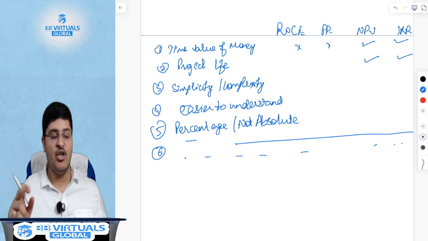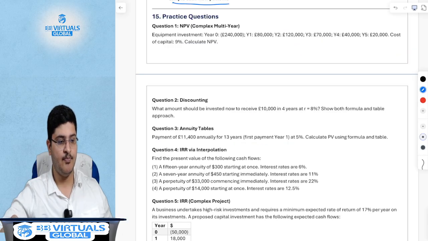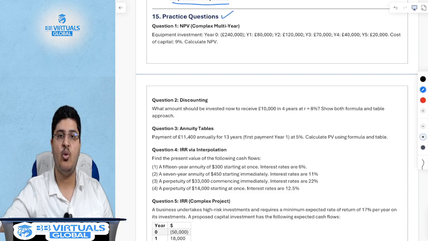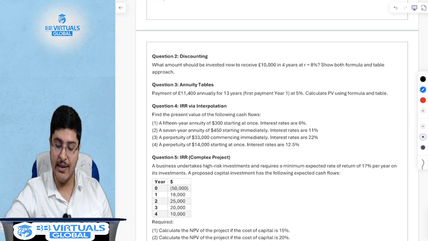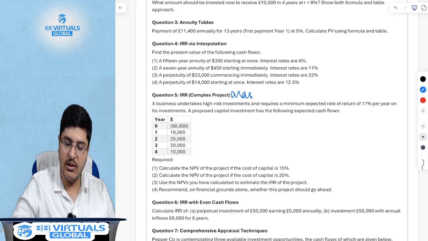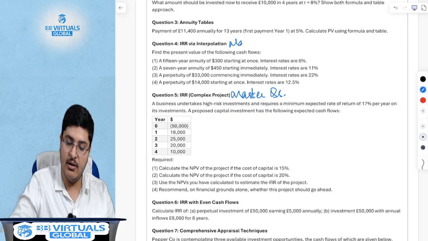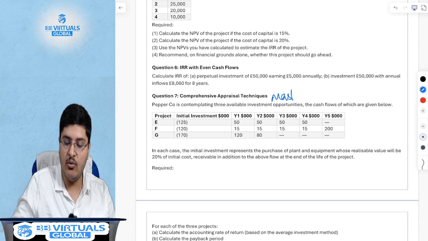Now let us solve 2 or 3 master sums. At the end of every chapter, I have given questions for practice, which you have to do yourself. However, there are certain master questions, which we will be solving live in the class, which broadly summarize all the concepts we have studied through the chapter.